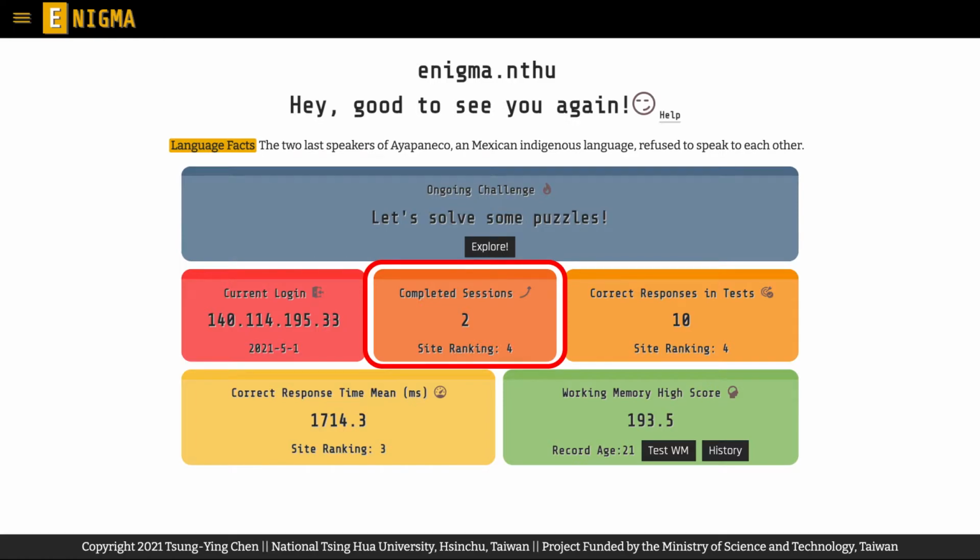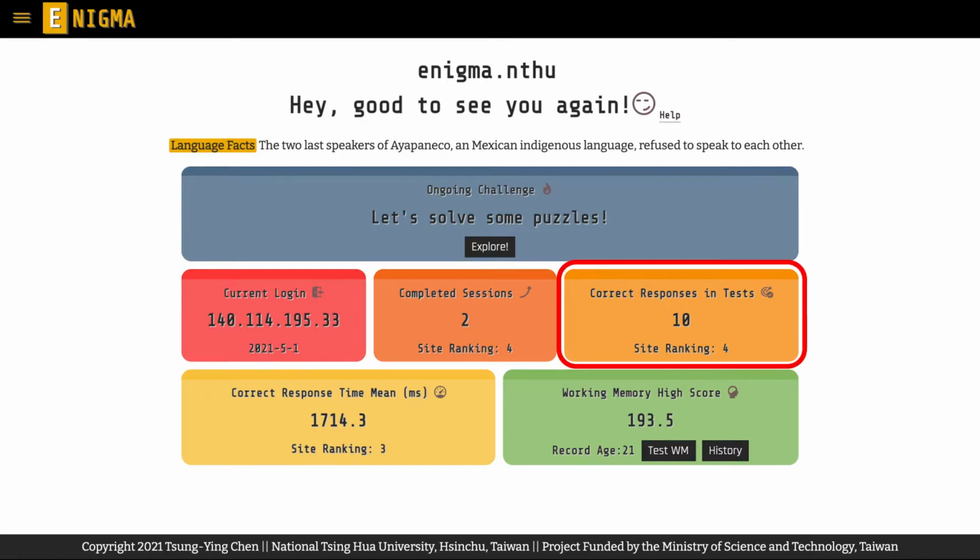The ranking of completed sessions will be calculated by Enigma every 24 hours. So you can see that you have been offering a lot of useful data for scientific research, and at the same time, you have been exploring your language learning potentials. If you're ranked high in this category, you can surely be proud of your achievement.